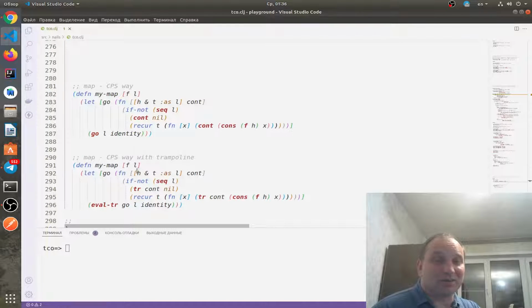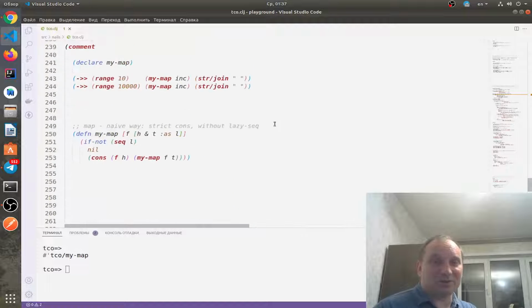Let's see how it looks in the code. This continuation calls here and there. We just add a trampoline macro before it, and then we wrap the returned value into an eval trampoline call. And actually it works.